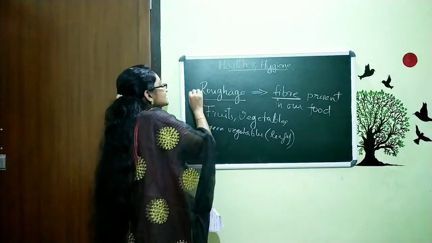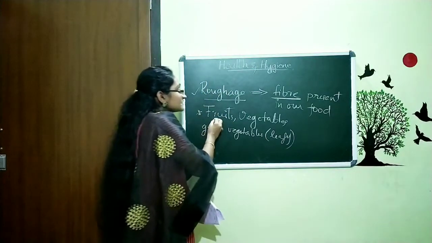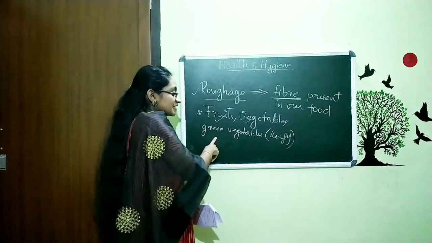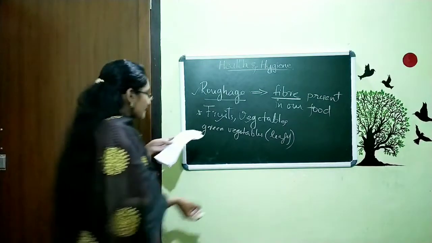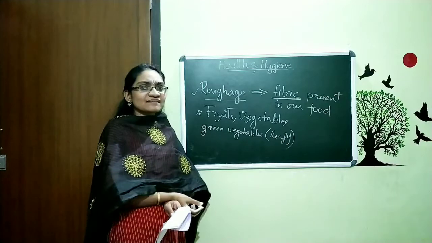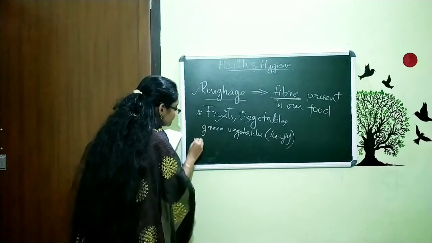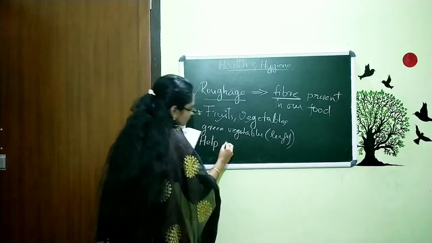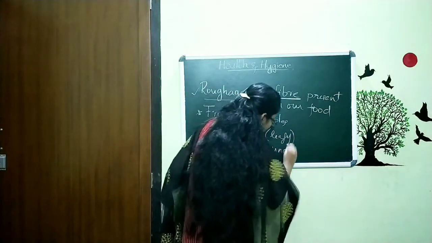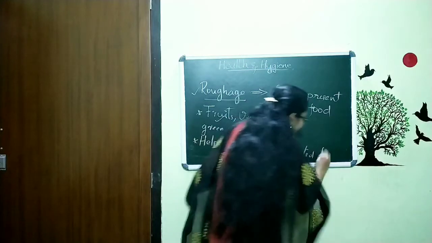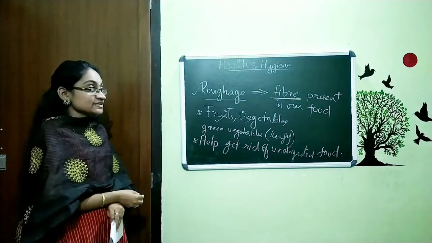So we want to have some fruits and vegetables, especially leafy vegetables. Why are we having this? What is the purpose? Actually, this roughage helps us to get rid of undigested food.